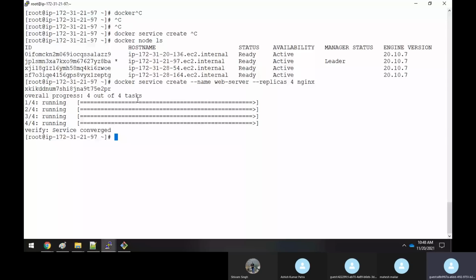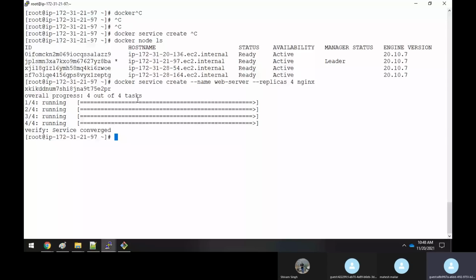So this is what it is now, but how will you get to know where all these 4 containers are running? You can execute the command docker service ps and specify that service ID, sir, like this. If you run it, you could see that all these Nginx are running on all the 4 nodes. See, it is running on this machine, 97. So you know that this 97 machine is the master node. Oh, in the master itself, one of the containers is running. Similarly, here also it is running, sir.